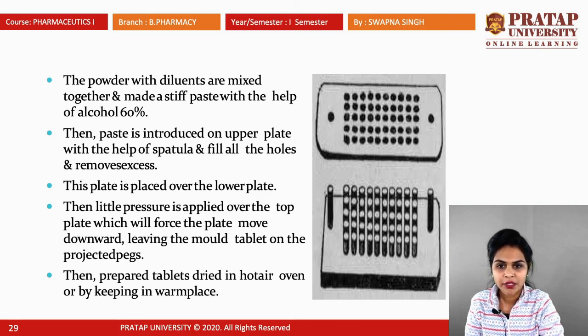So the plate is placed over the lower plate and then a little pressure is applied over the top plate, which will force the plate to move downward, leaving the molded tablet on the projected pegs. Then the prepared tablet is dried in a hot air oven by keeping it in a warm place at a particular temperature.